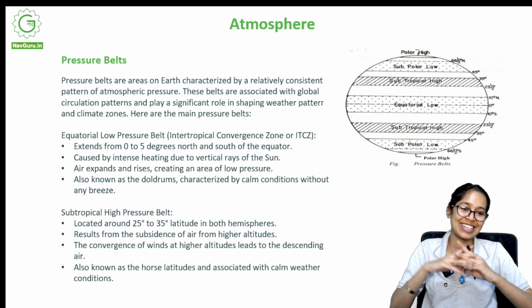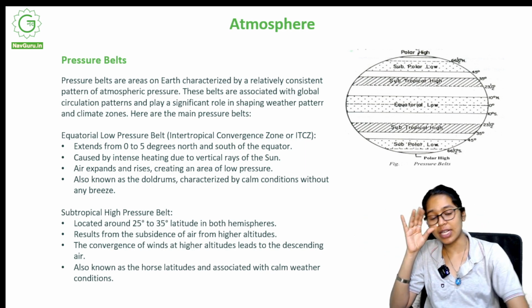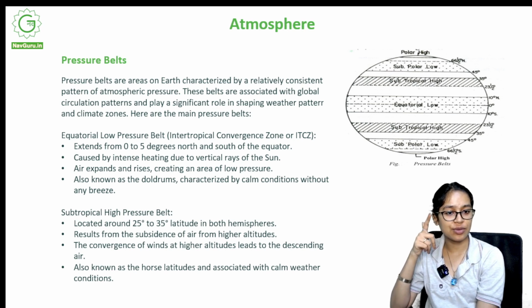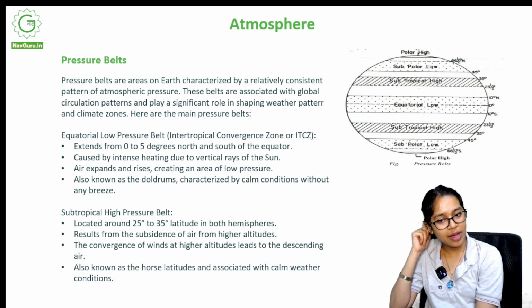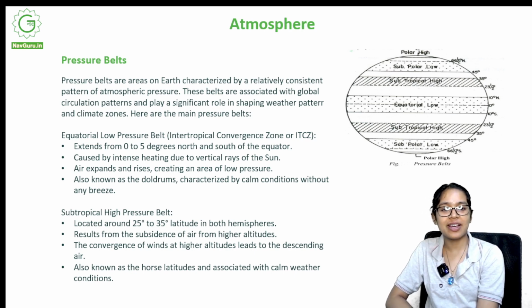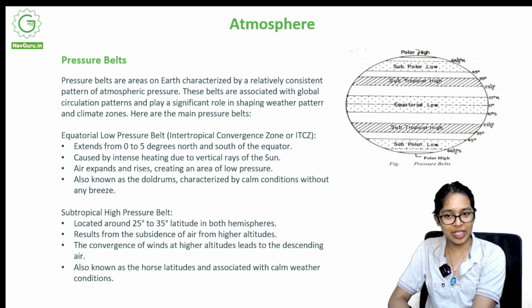What are pressure belts? Those are pressure belts, but we have to study these pressure belts. No one is asking you in the examination what kind of pressure belts are used to lose weight and all of that. Okay, pressure belts. Pressure belts are areas on Earth characterized by a relatively consistent pattern of atmospheric pressure.